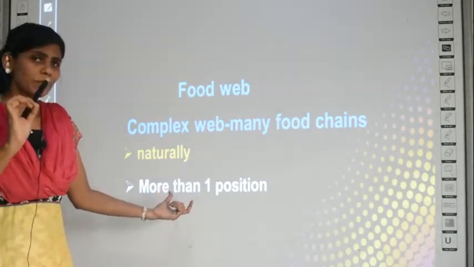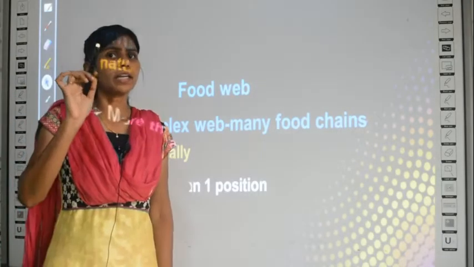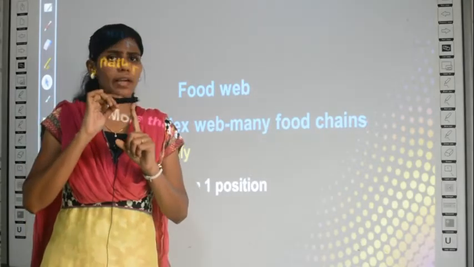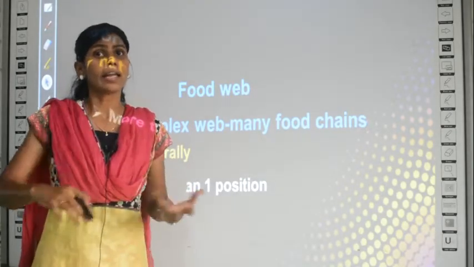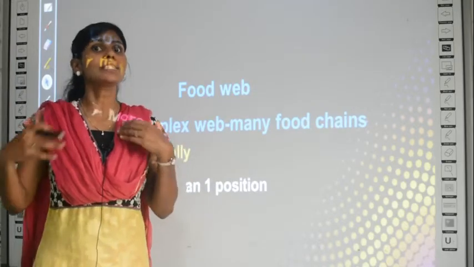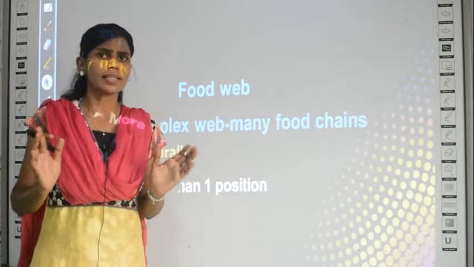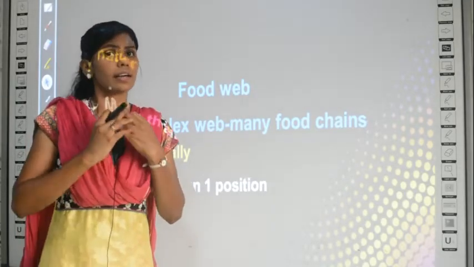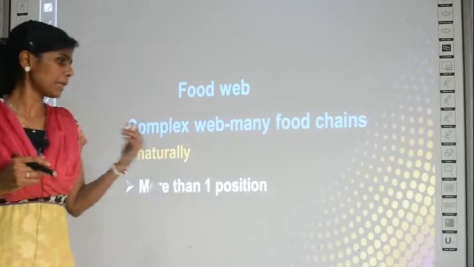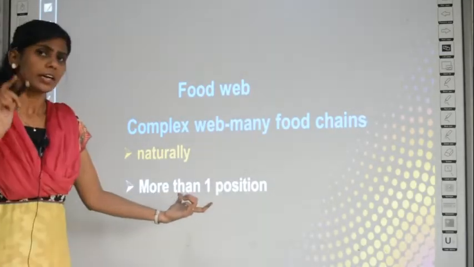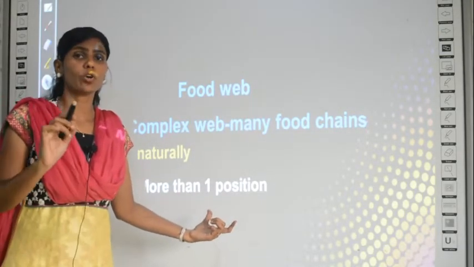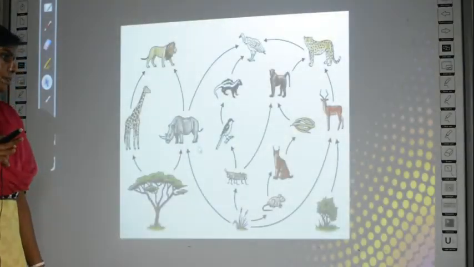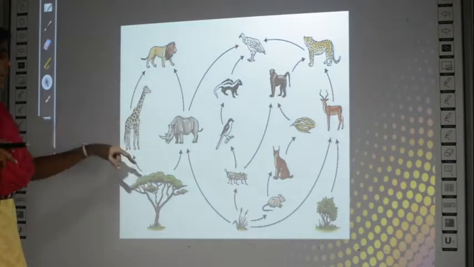An organism can occupy more than one position, which means the same organism which acts as a primary consumer in one food chain can act as a secondary consumer in some other food chain. It is not necessary that this animal is always a primary consumer. You cannot conclude that way. I will give you an example in the next slide. You will understand this point. Any organism can occupy more than one position in a food chain. Okay. See, this is a food chain.